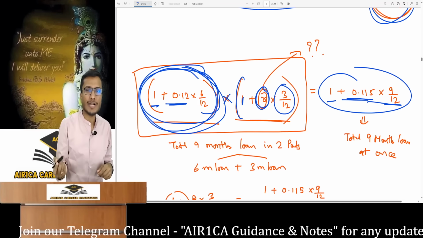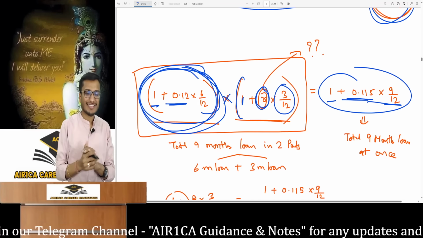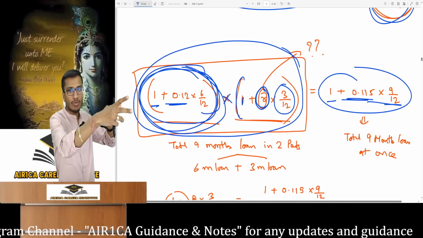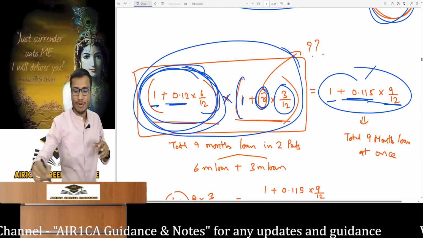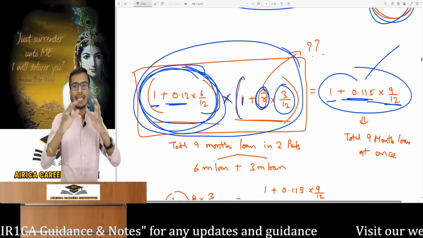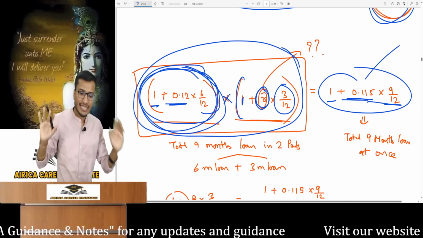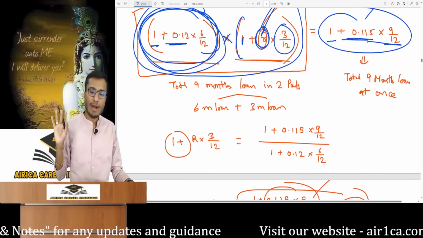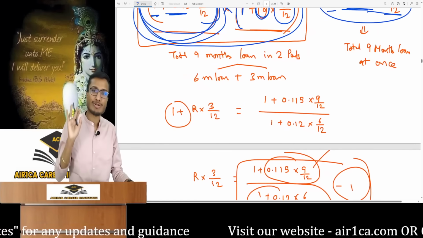How much time? 3/12 per annum rate. This will be the total repayment at maturity if I borrow in 2 short periods. Or should I borrow for 9 months at once? These 2 repayment amounts should be equal. The fair rate says this, so that no one is discriminated against. You can calculate R from this, and a mathematical equation is formed. You have found your fair FRA rate.